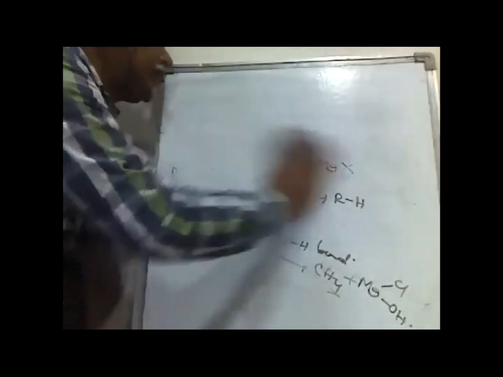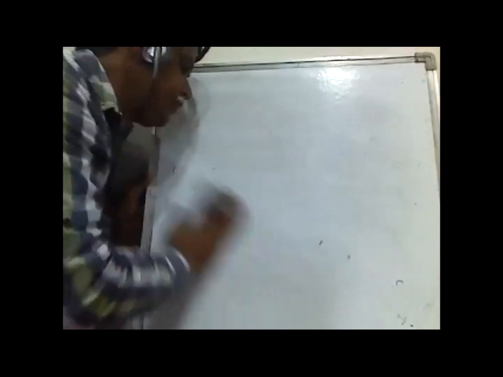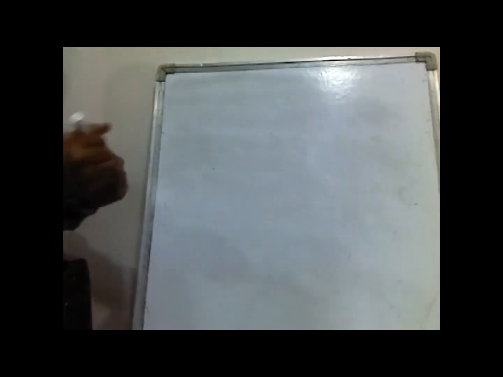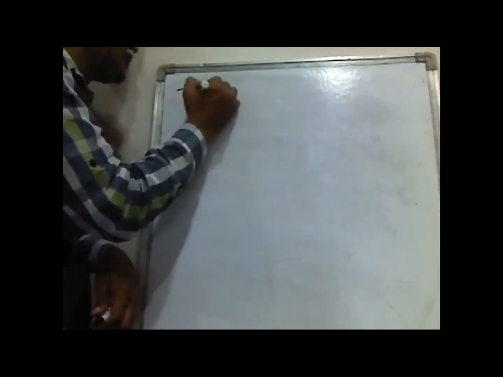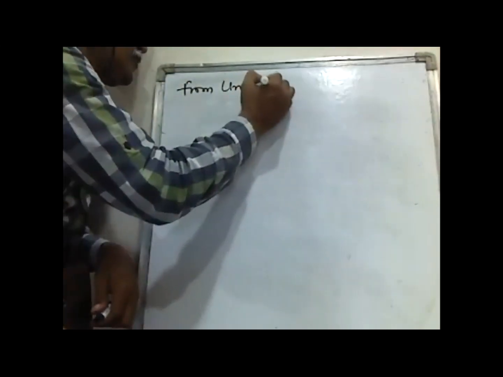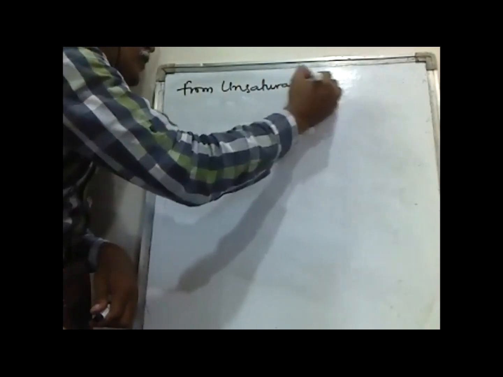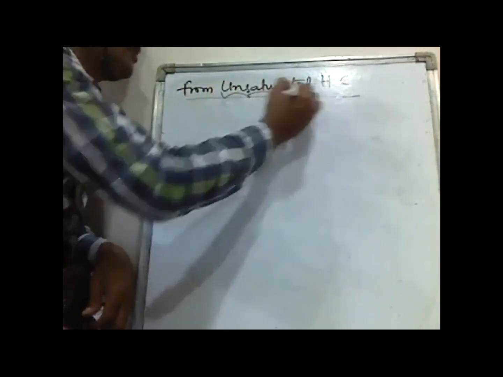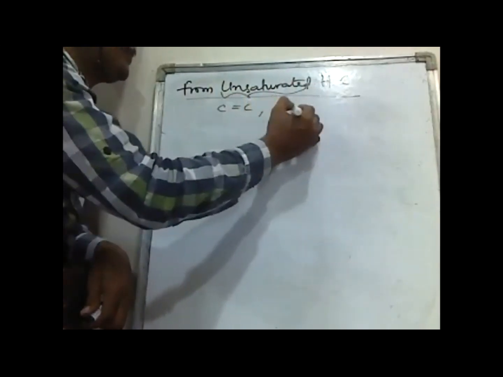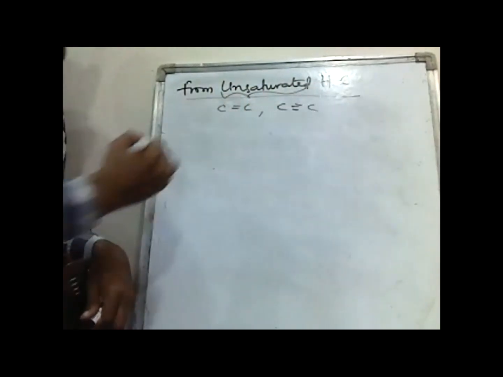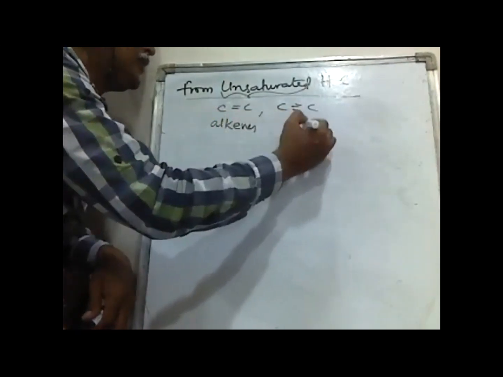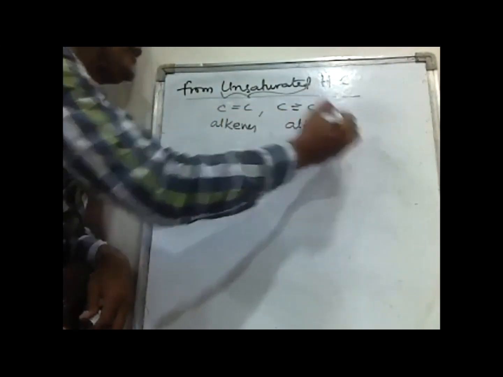Then the next one is from unsaturated hydrocarbons. We know that unsaturated means compounds having a carbon-carbon double bond or a carbon-carbon triple bond. Carbon-carbon double bond compounds are alkenes, and triple bond compounds are called alkynes.